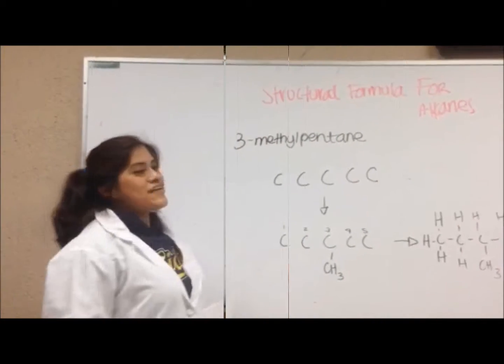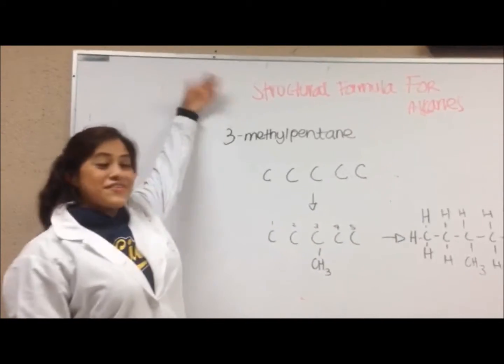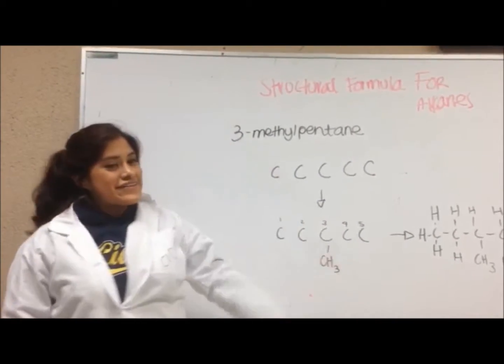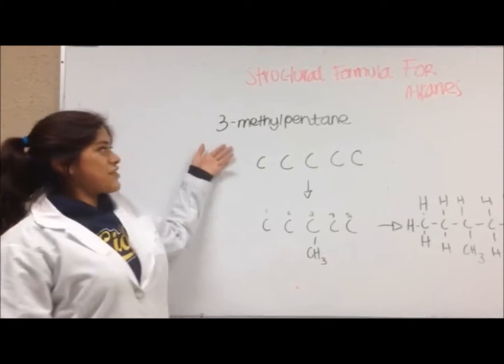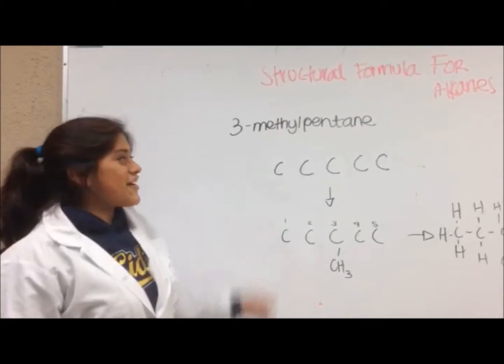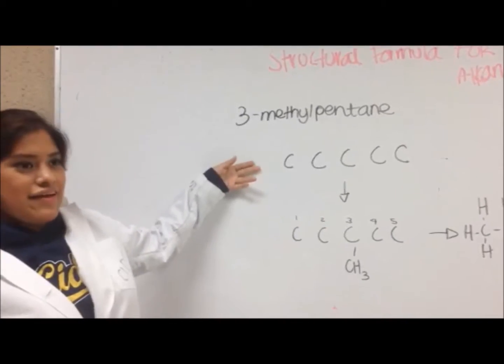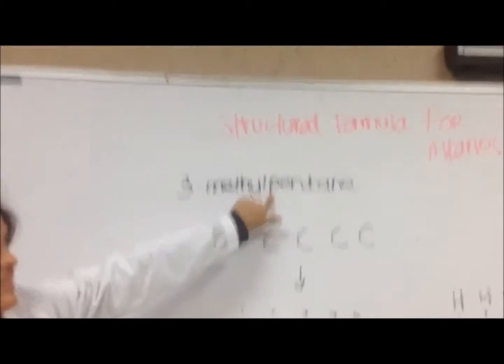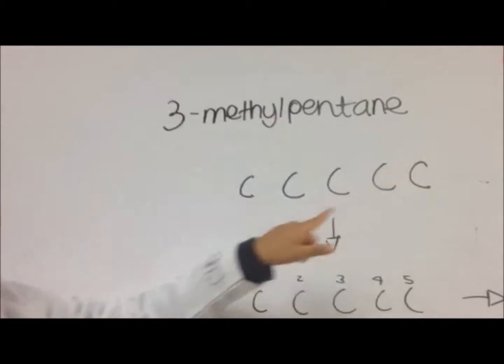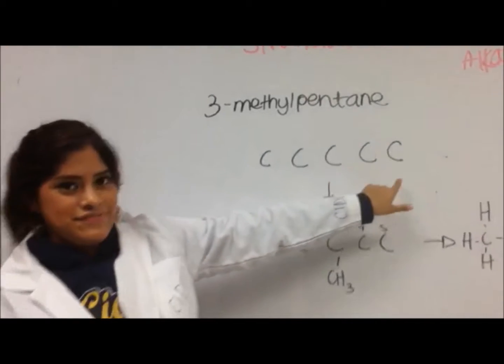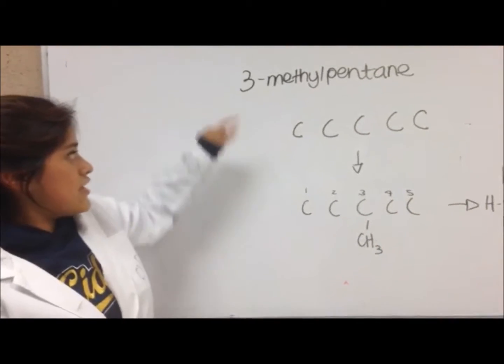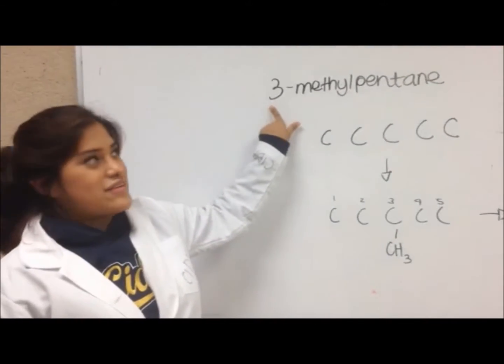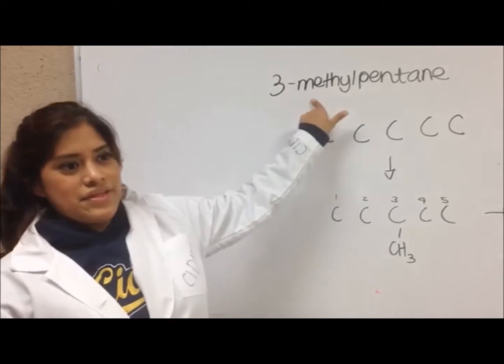Okay, so the steps for drawing a structural formula for alkanes are very simple. Imagine you have 3-methylpentane. First you have to draw the parent chain. You know the parent chain starts with a pentane, so you need to draw 5 carbons. Then you need to see that in the number 3 there is an alkyl group named methyl.